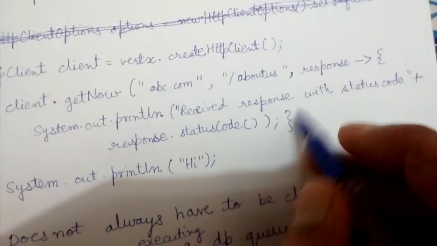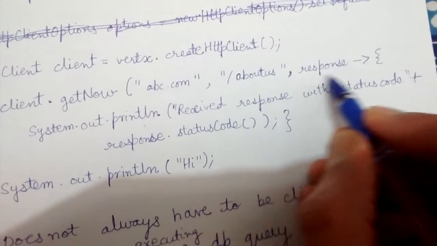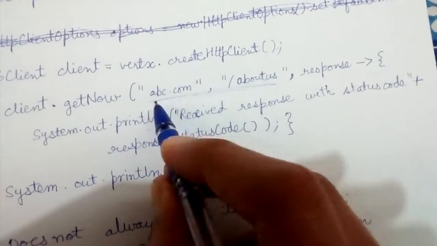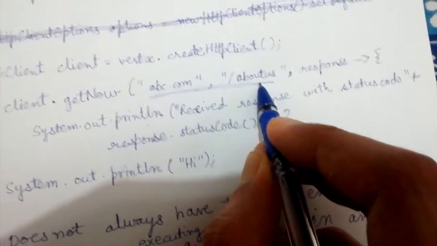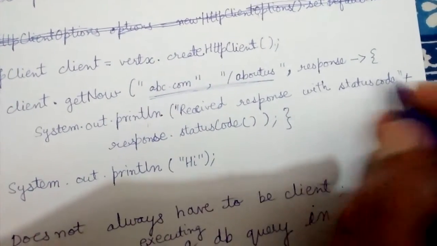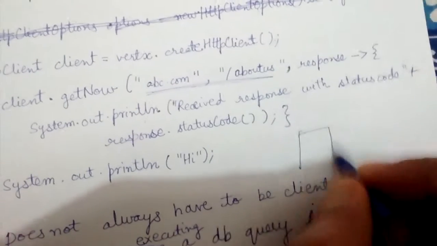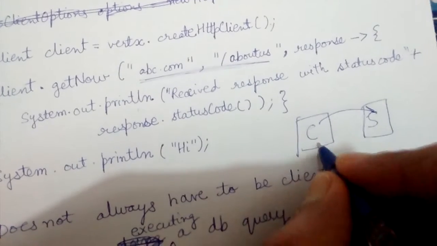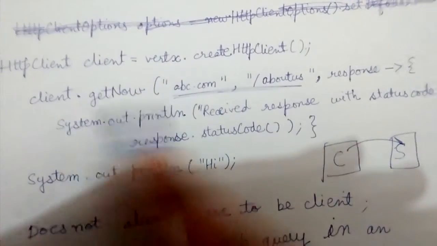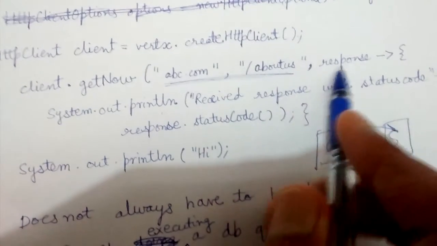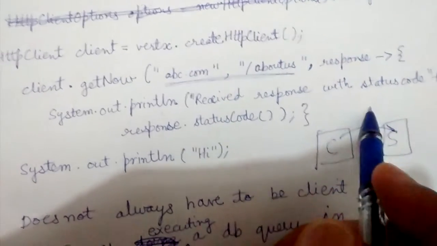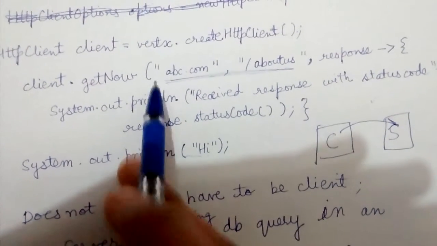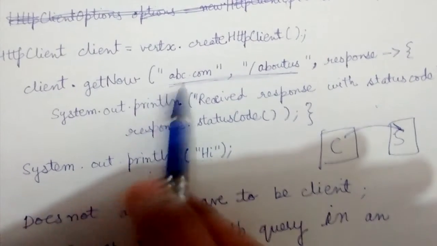What a handler is: this handler will be called when we get the response from this request. So when the server replies, let's say this is client, this is server, the client requests and proceeds to the next line. It will not do the things which are written here. It will proceed to System.out.println hi. So that way it is a non-blocking call. The client is not getting blocked.